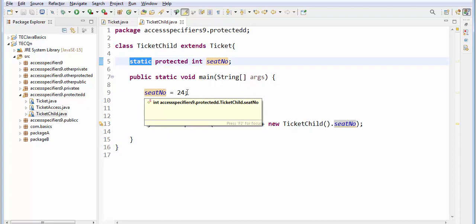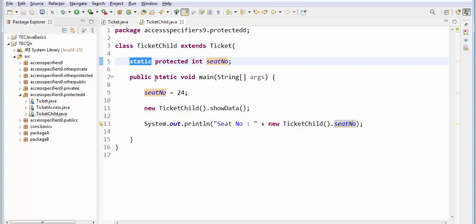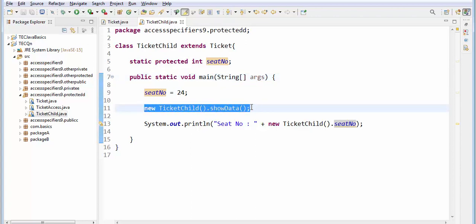Because I'm writing within the static method, seat number equal to 24, and I'm creating an object: new TicketChild().showData(). Here I am printing the seat number also. The remaining data I am printing from the parent class.